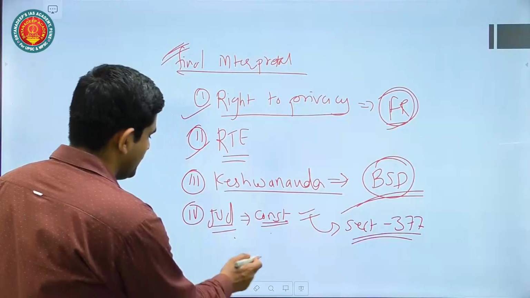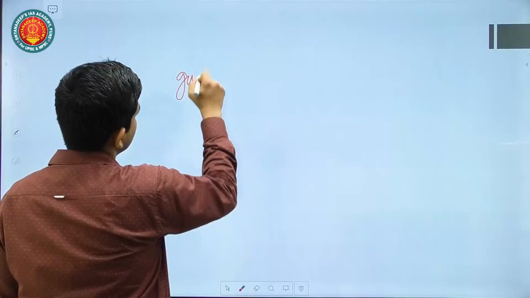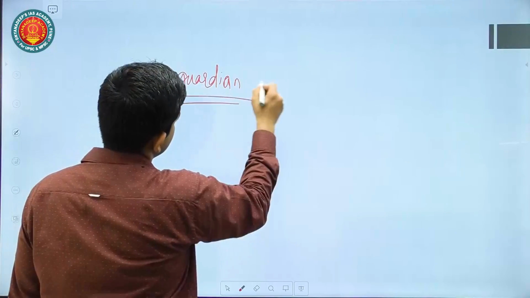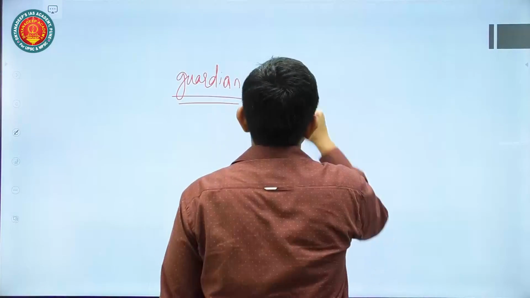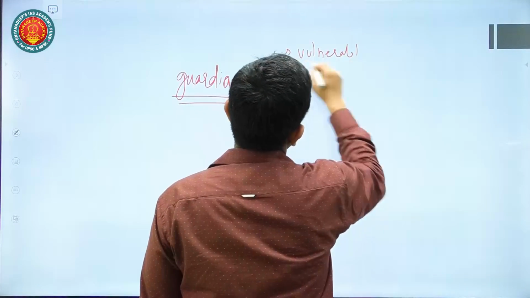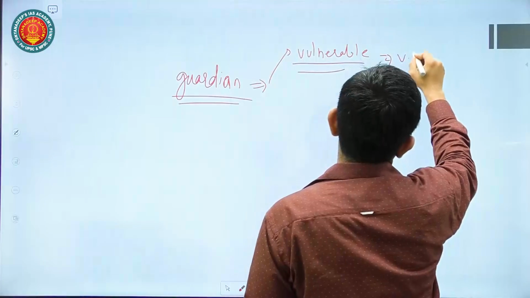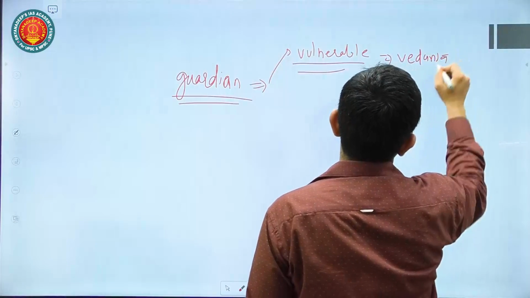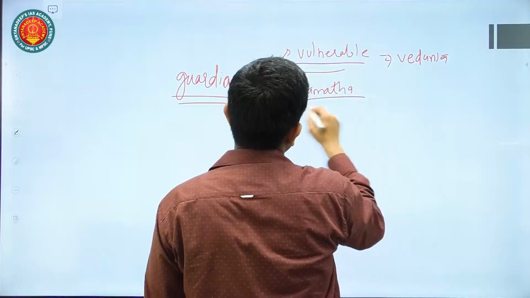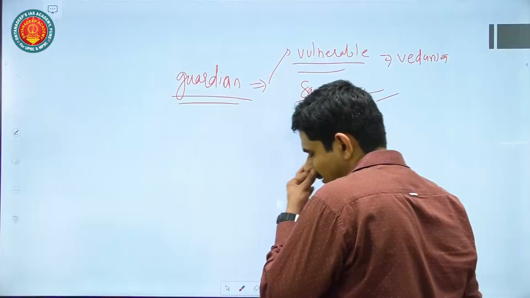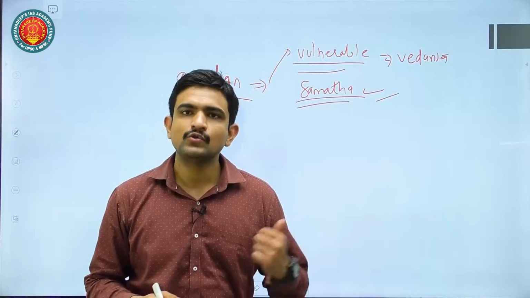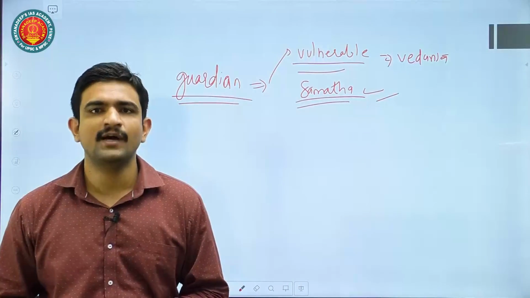And in guardian part, you can say about various other judgments like Supreme Court as a guardian of vulnerable sections' interests. Okay, so if you have to refer Vedanta judgment, you can refer Vedanta judgment, or maybe Samta judgment, in which Supreme Court has played a huge role in protecting the interests of vulnerable and marginalized population in India, especially tribal population in India. Okay, so that also you can mention in this answer.